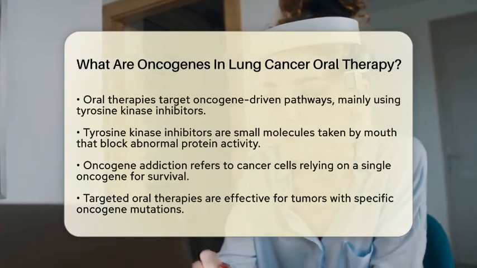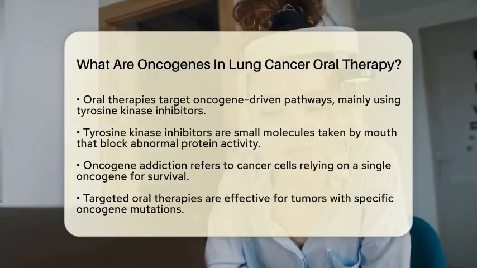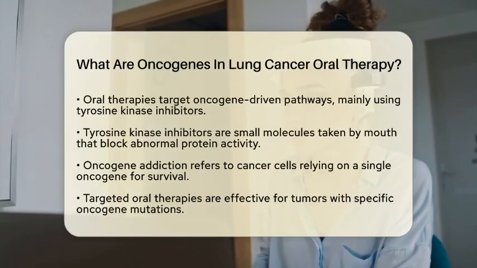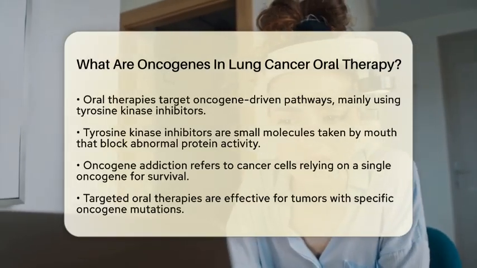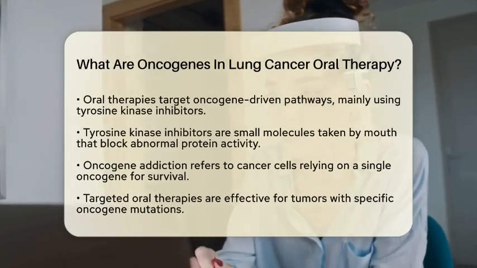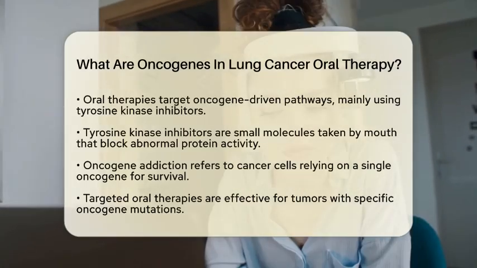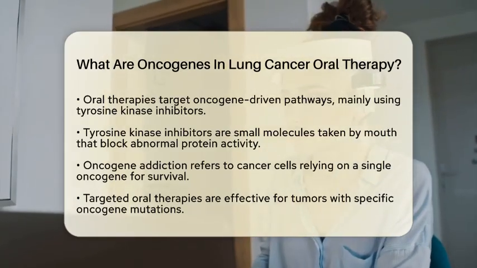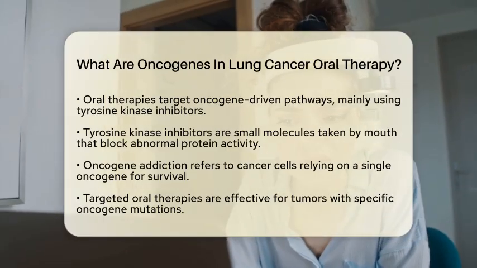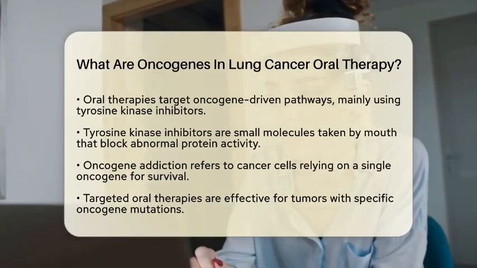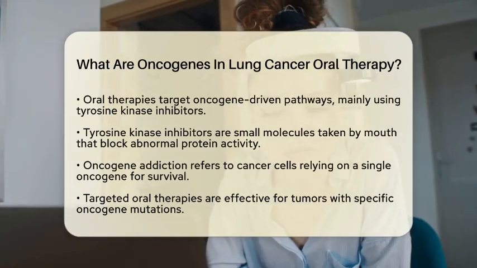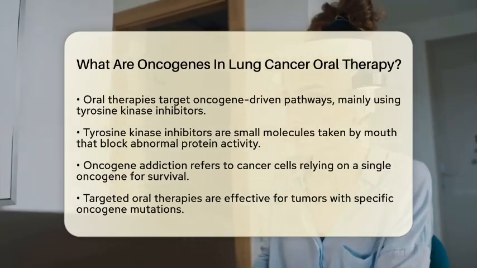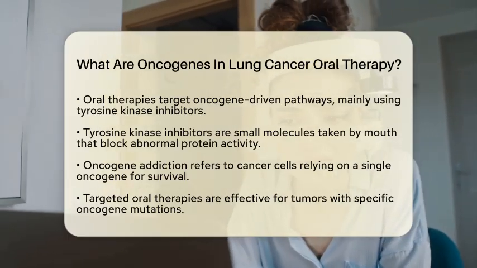A key concept in this area is something called oncogene addiction. Many lung cancers become addicted to the signaling from a single oncogene. This means that the cancer cells rely heavily on that oncogene for their survival. Because of this dependency, targeted oral therapies can be highly effective in patients whose tumors have specific oncogene mutations or rearrangements.